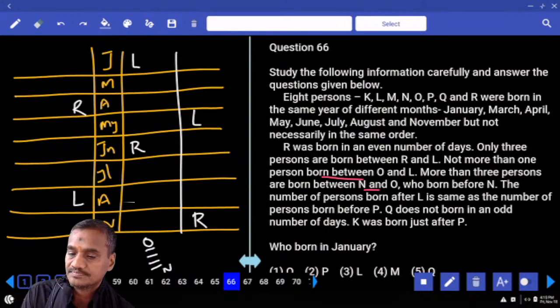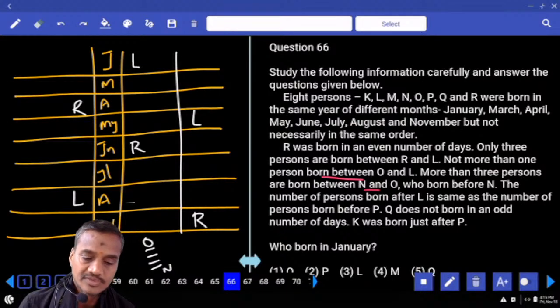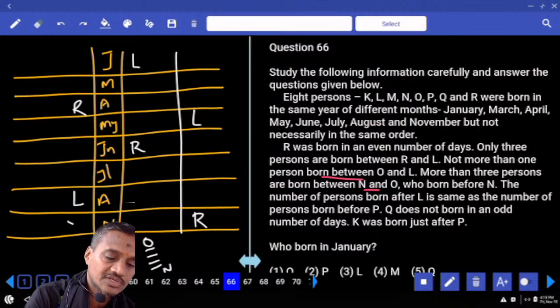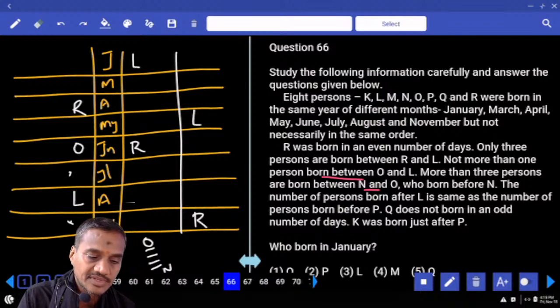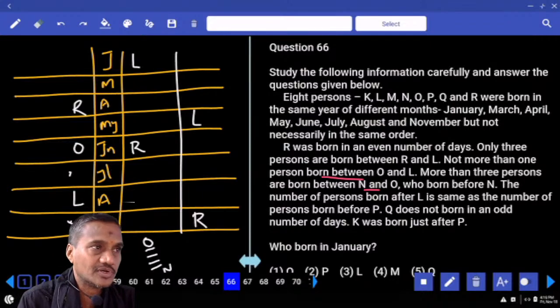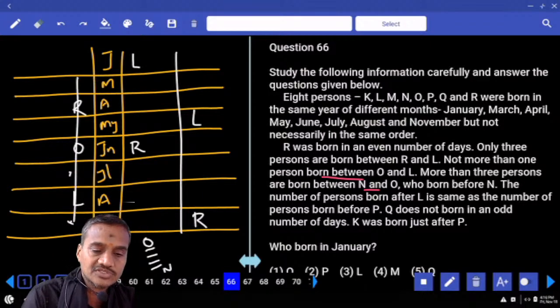And next one, not more than one person between O and L. Is it possible in this case? O cannot be at this place, O cannot be here. If O is here, then there must be at least 4 persons after this one, which is not possible. Hence this case is ruled out.